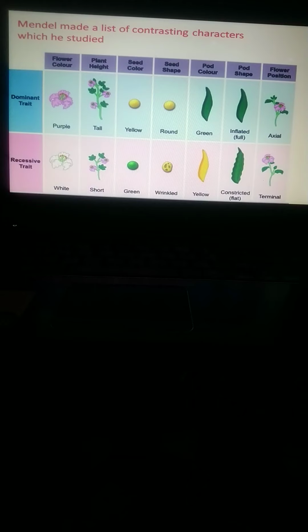In the next slide you see the law of Mendel. So these are the two different types of traits, dominant and recessive. Purple color is always dominant over white color, the tall character of plant is always dominant over short, and seed color yellow is always dominant over green. Continue this slide.